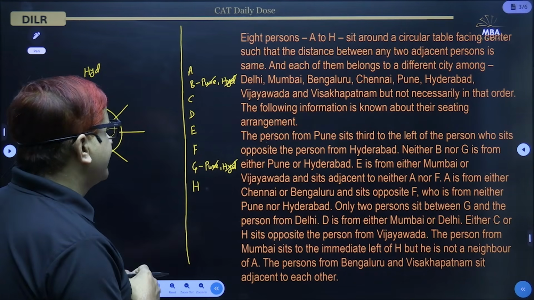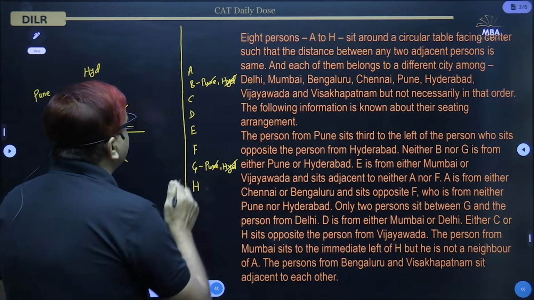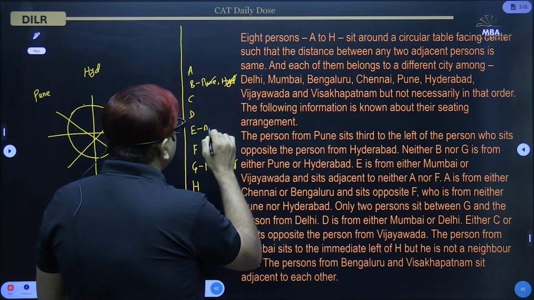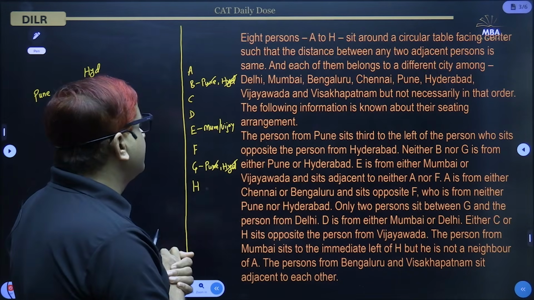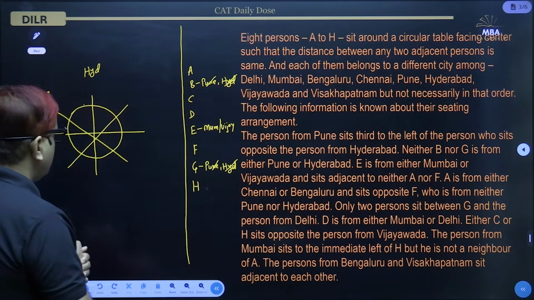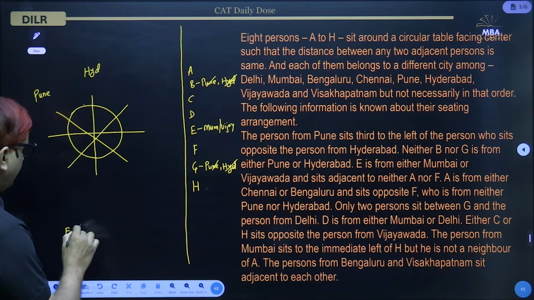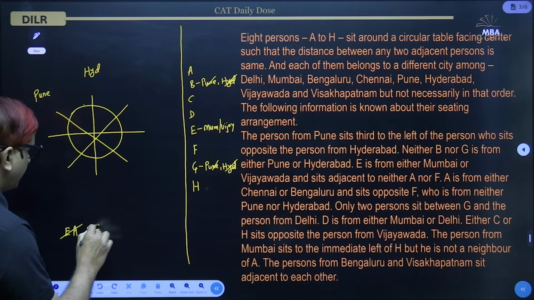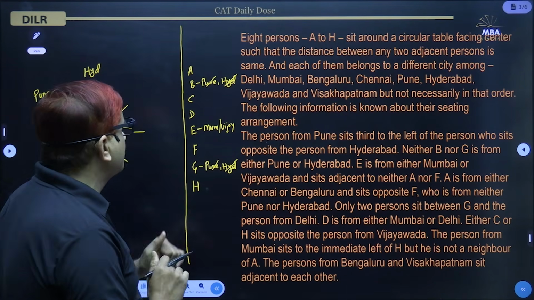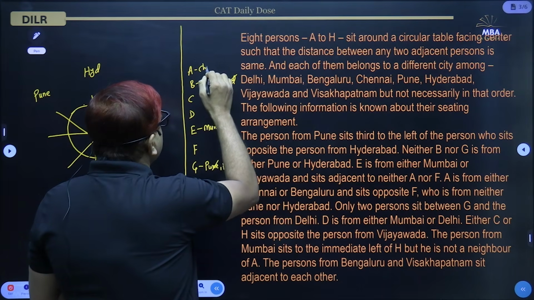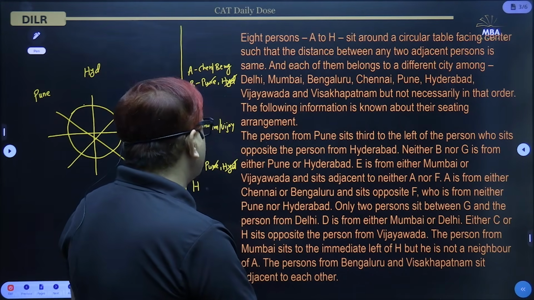Now, the next line: E is from either Mumbai or Vijayawada and sits adjacent to neither A nor F. So E is from either Mumbai or Vijayawada, and E is sitting neither adjacent to A nor adjacent to F. Then A is from either Chennai or Bengaluru and sits opposite F, who is from neither Pune nor Hyderabad.